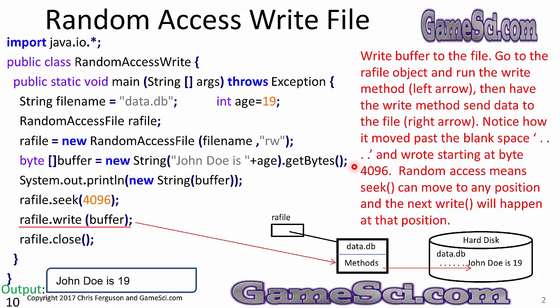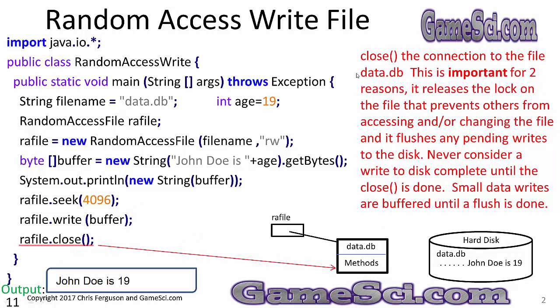Random access means seek can move to any position, and the next write will happen at that position. This line of code has got to be looked at before you understand this line of code. Jump to position 4096 in the file and write data starting at that position. These dots here are the blank space between the start of the file and 4096.